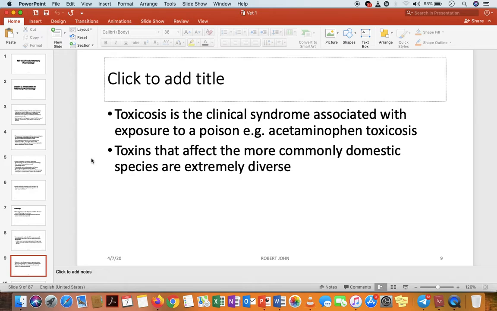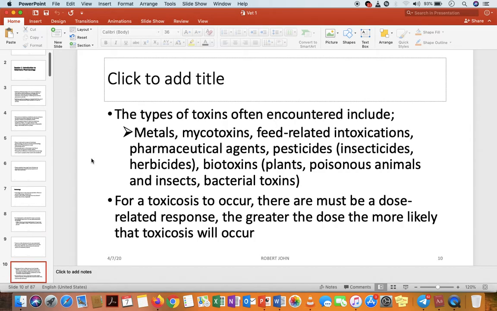Toxins. Toxins that affect the more commonly domestic animals are extremely diverse. So there are so many toxins that can intoxicate, that can harm all the domestic animals. All these domestic animals can be intoxicated by so many things. So toxins are extremely diverse. We cannot say, let us mention the toxins. Everything can be a toxin at a certain concentration. So it's very diverse to mention particular toxins.